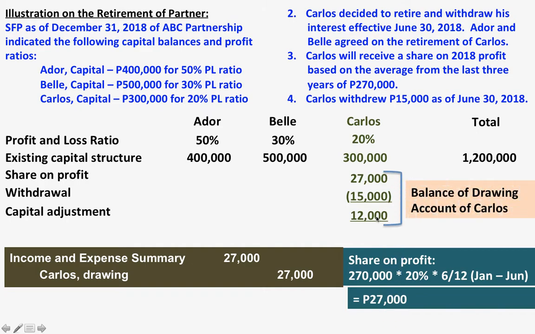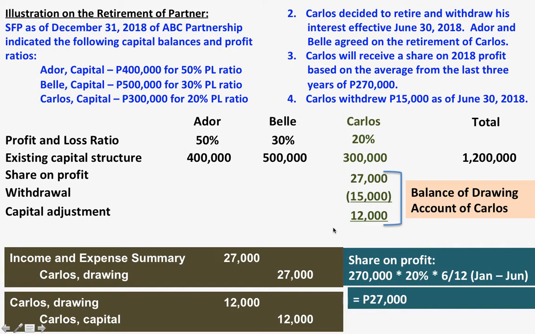So this will be the net balance of the drawing account of Carlos. If we are going to update now the capital of Carlos, Carlos has an existing capital of 300,000 plus the additional 12,000. We are going to do this adjusting entry, closing the drawing account of Carlos to the capital. We will have an adjusted capital of Carlos at 312,000.